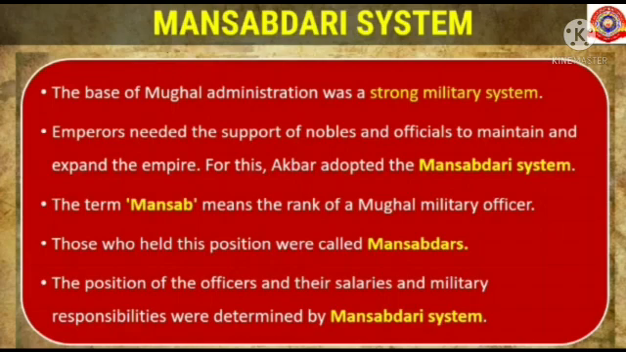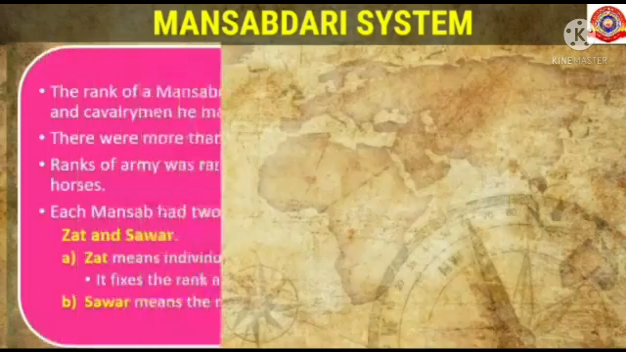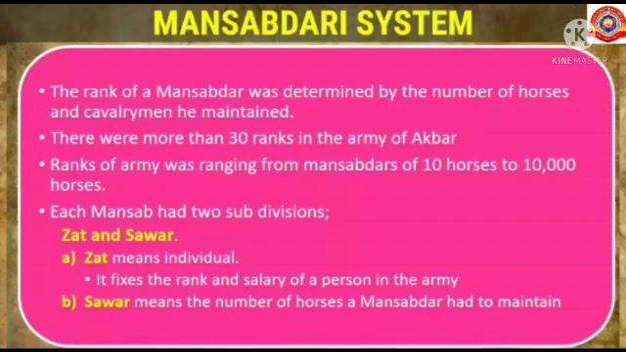The position of the officers, their salaries and military responsibilities were determined by the Mansabdari system. The rank of a Mansabdar was determined by the number of horses and cavalrymen he maintained. There were more than 30 ranks in the army of Akbar. Ranks ranged from Mansabdars of 10 horses to 10,000 horses.